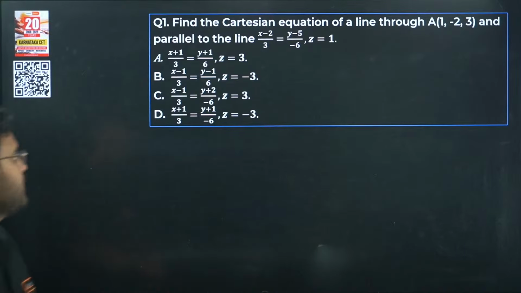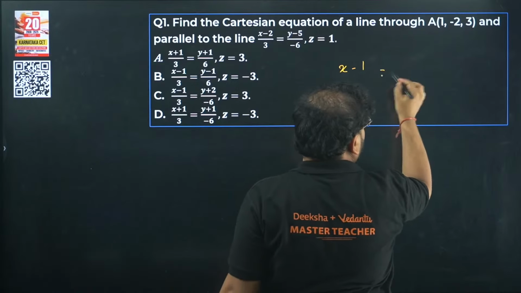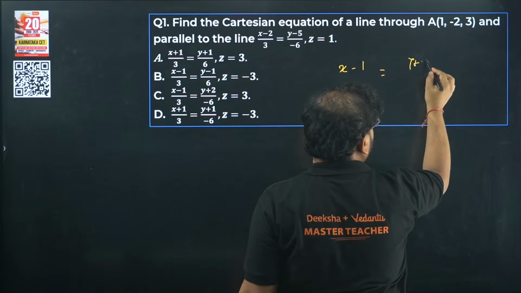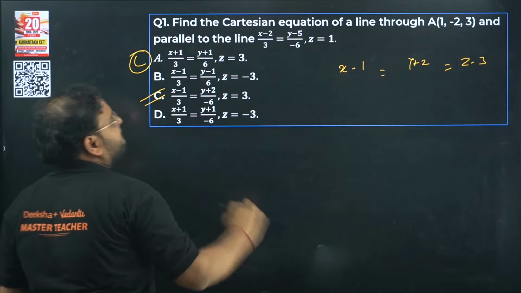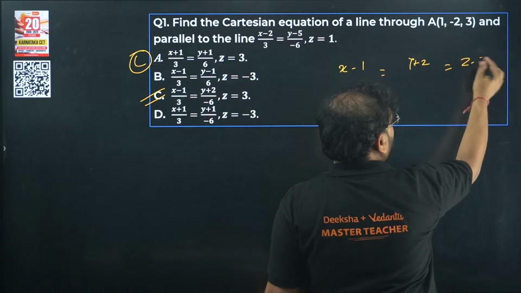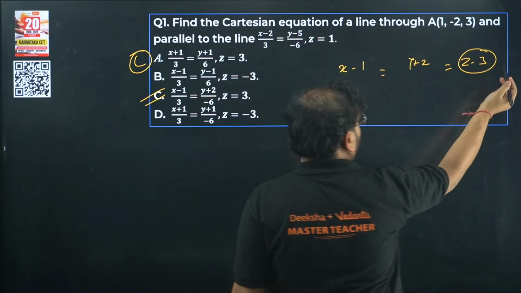So the right answer will be what? Check here, the approach is very simple. You're going to go with x minus x1, which is x minus 1, y minus of minus 2 will become y plus 2, and z minus 3. Now compare. We have x minus 1, y plus 2, so the option is directly option C. If you bring this over, it will become z equal to 3 only, right? If you put it equal to 0, it becomes z equal to 3. So from here you can compare and divide by the coefficients, by 3, by minus 6, nothing is there, so 1. So for this question, option C is the right choice.